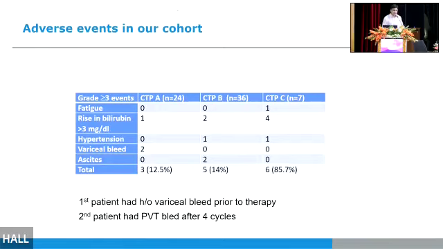The adverse events, what we noted, whether it was higher in patients who received Child B as well. So there is a similar amount of adverse events in Child A and Child B, that is 12 and 14%, but Child C almost 85% developed adverse events. Variceal bleed, which is the major concern for all of us, being gastroenterologists and hepatologists.